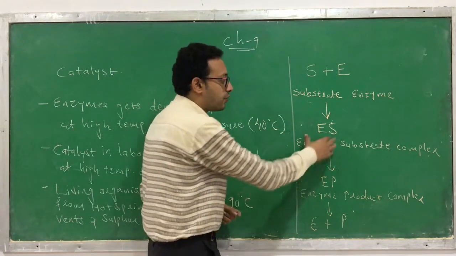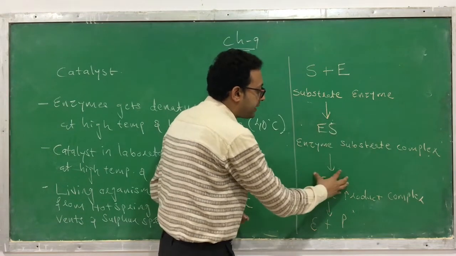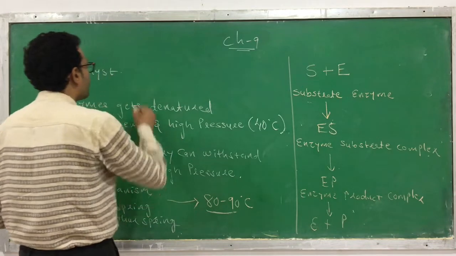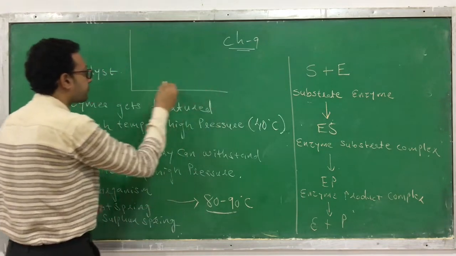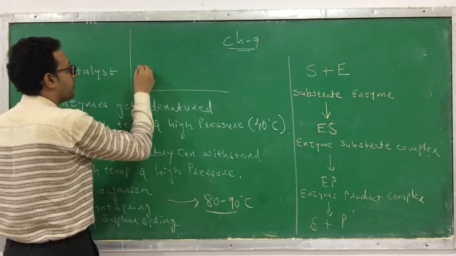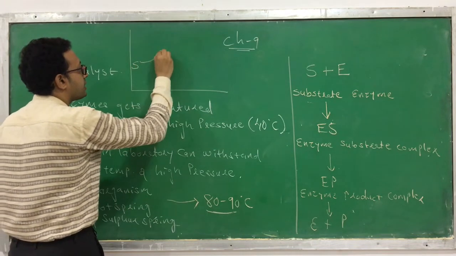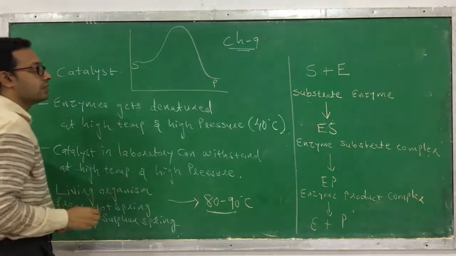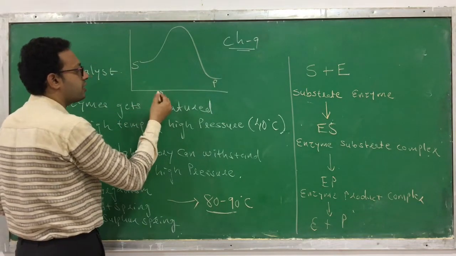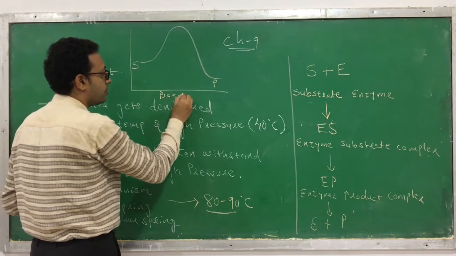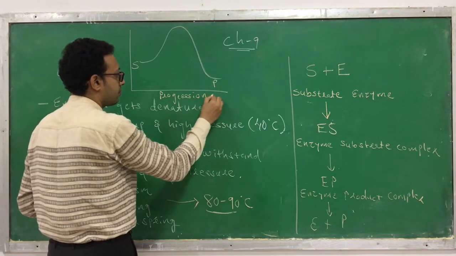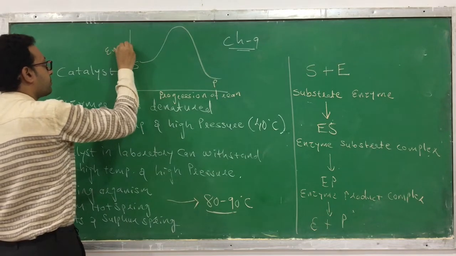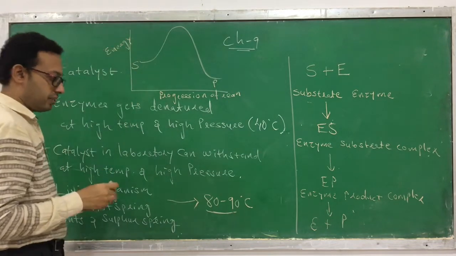Now, when this process occurs, enzyme substrate complex converts to an enzyme product complex. Okay, so if you draw the graph of this conversion, assume that this is a substrate. Now this substrate converts to a product. This is a product which is going to be formed. This is the potential energy, the progression of reaction, and this is the energy on the y-axis. Usually it's a potential energy.